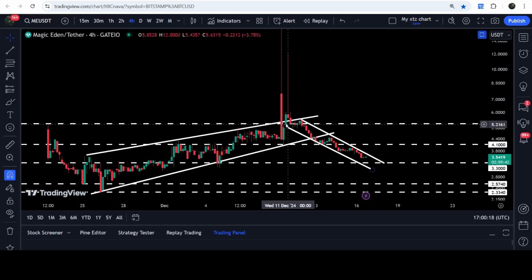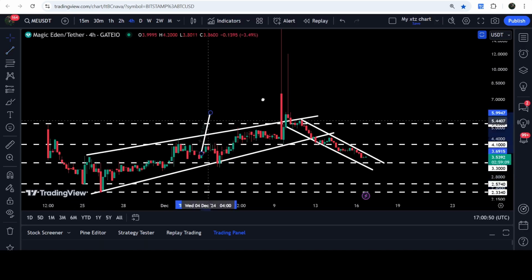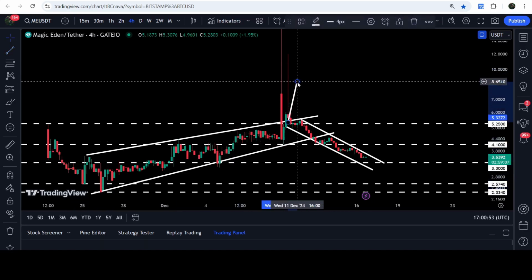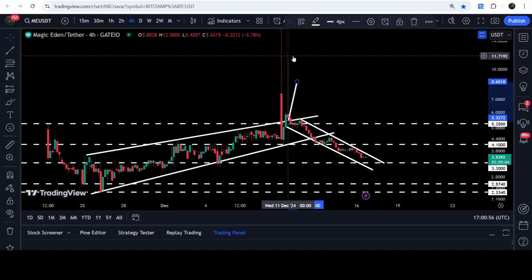But both times the price could not continue this move to the upside. The first spike, you can see that the price was not able to break out the resistance. Again, the candlestick closed below the resistance of this rising wedge pattern. And the next time when we had this spike up to $12, the price for a while broke it out. But while retesting the previous resistance, the wedge's support, the price could not hold this level and re-entered the same wedge. By the way, the technical target for the breakout from the rising wedge pattern was here, approximately at $8.65, and you can see that the price moved beyond that.